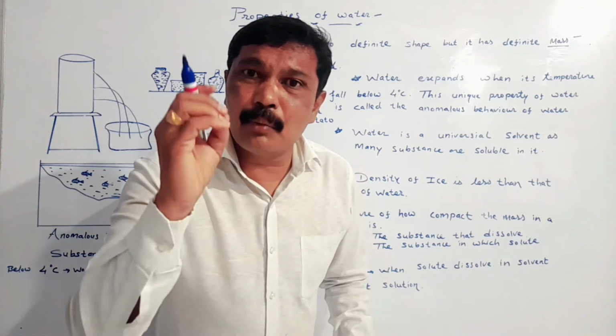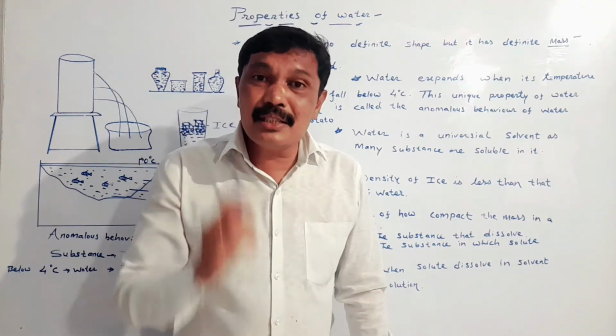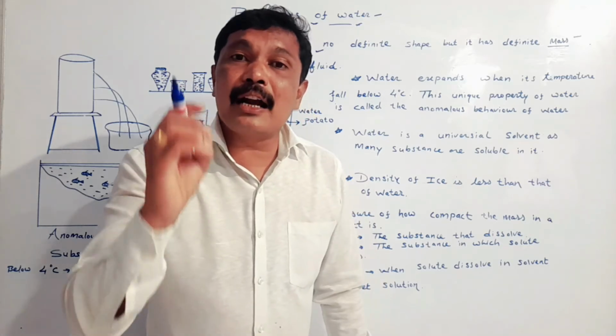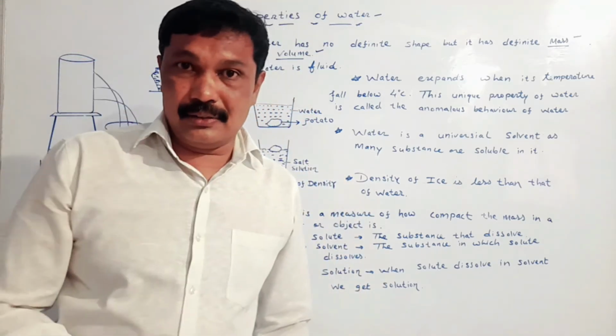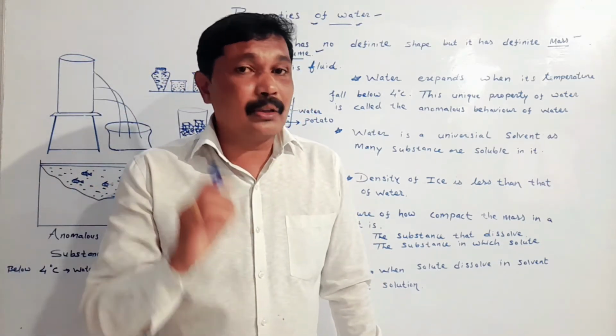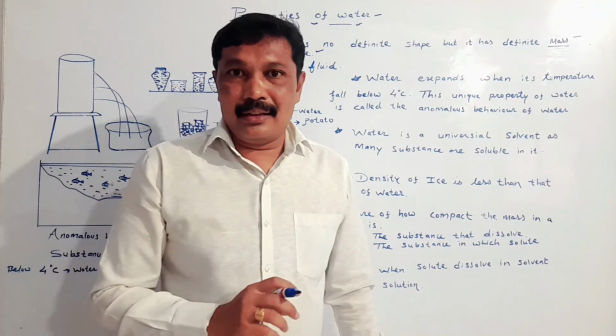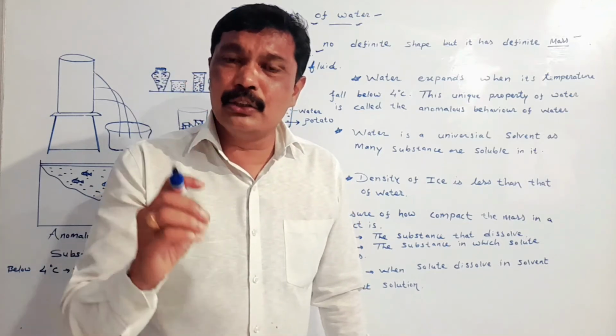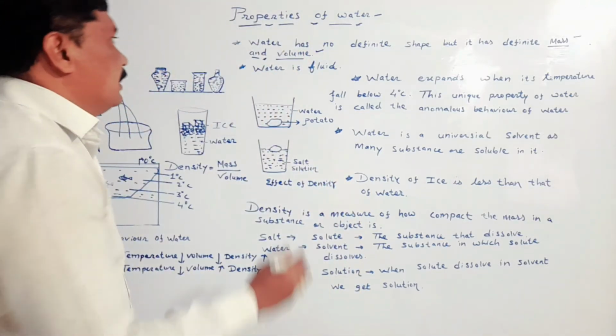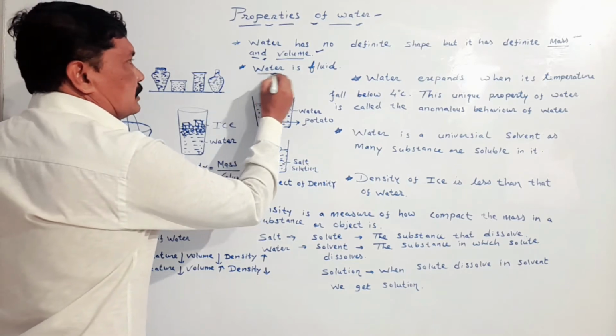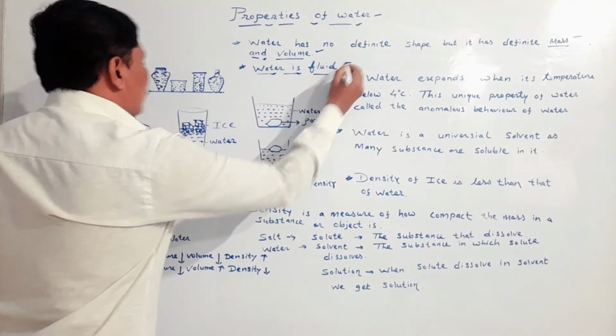My dear student, if you take a container and fill it with water, and if that container has some holes, you will see that the water starts flowing through these holes. Here we observe that water can flow, and the substance which can flow is called fluid. So we can say that the second property of water is that water is a fluid.